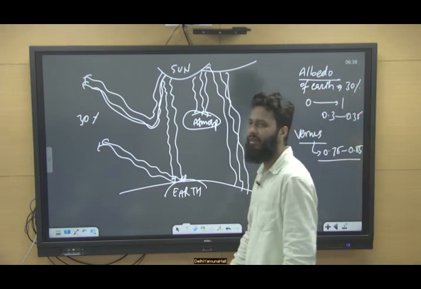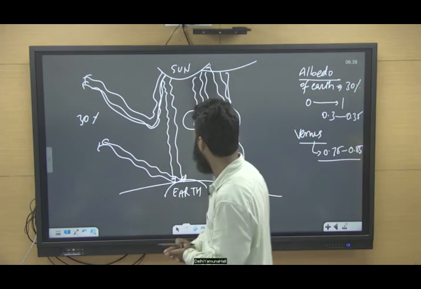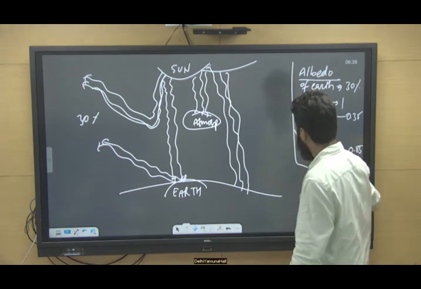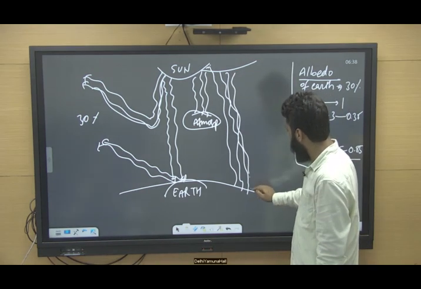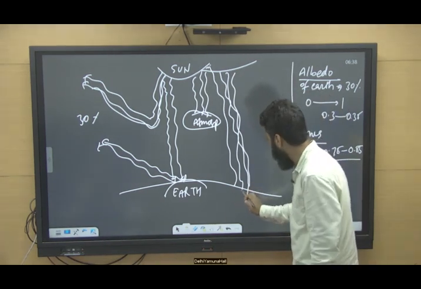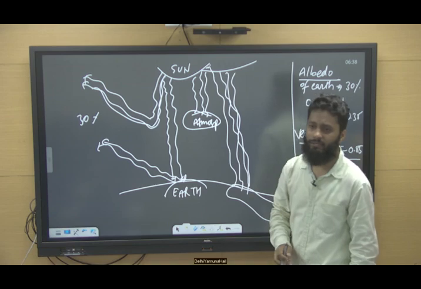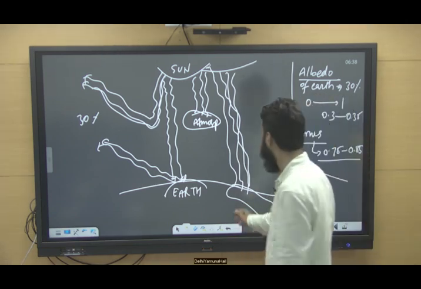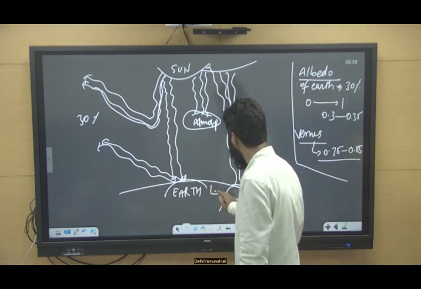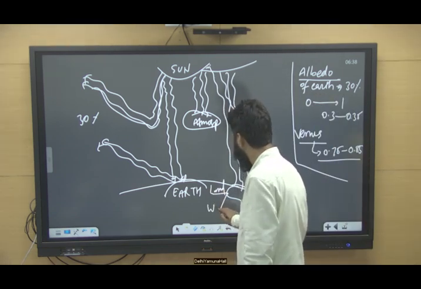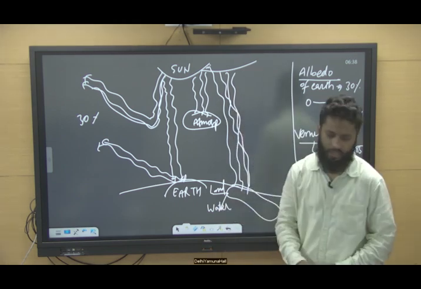This is just information. Now these incoming solar radiations are being absorbed by Earth's surface, and Earth's surface means both land as well as water. For example, oceans are there on the surface of Earth.